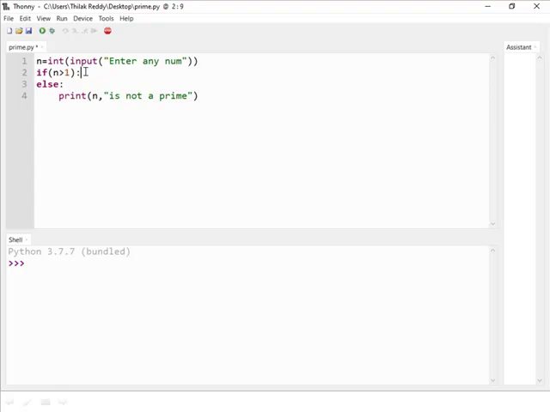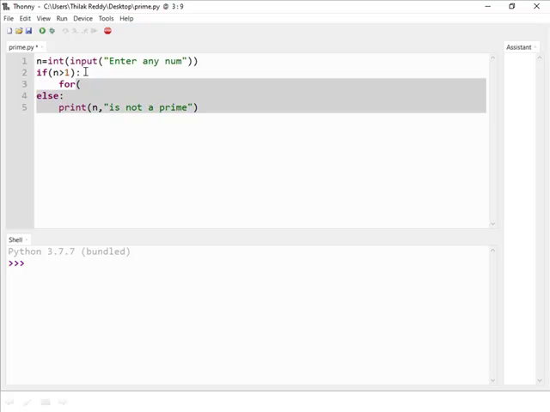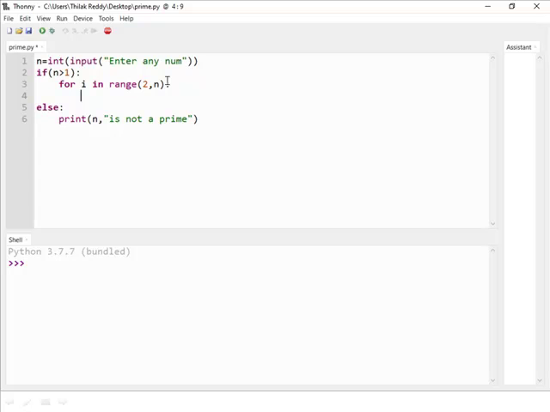If the condition is true, then it enters the if block, and here we need to write a for loop: for i in range, and here the range function's start value is 2 because prime numbers start from 2, and the stop value is n. Right, now the condition is whether the given number is divisible by other numbers or not. For that, n modulo i equal to 0. If this condition is true, that means it is divisible by some other number. That means it is not a prime.